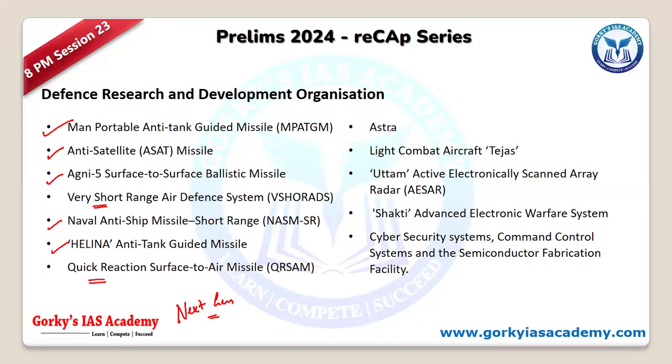Same way, we have two important missiles which are technologically progressed. One is Astra, another one is BrahMos, right? And the third one is Agni 5, obviously an ICBM. But anyway, highly technology driven are Astra and BrahMos. And similarly, Tejas, we have Tejas not only with the Air Force, also with the Navy. So we have various versions, the Mark II version. So try to have the upgraded Tejas, which is in use.